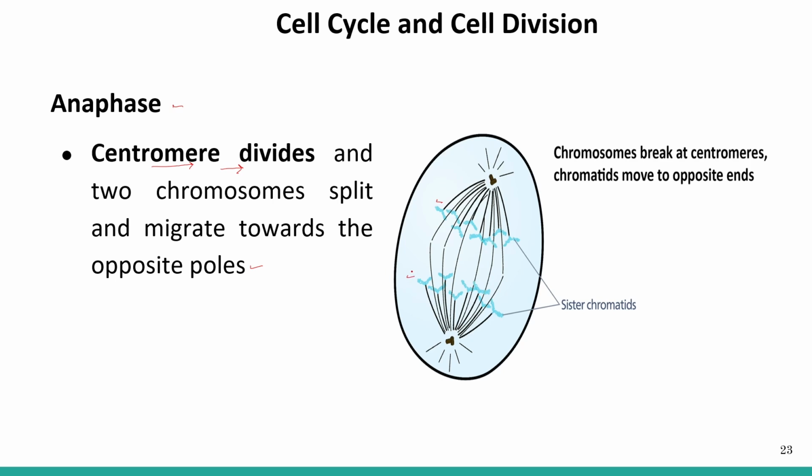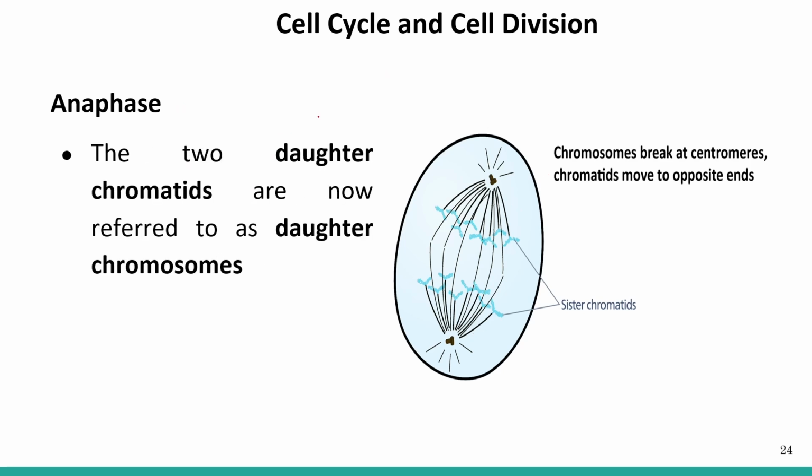There is the separation of the chromatids and not the chromosome. The chromatids separate and reach the opposite poles, and now they are known as chromosomes. Instead of chromatids, now they are known as chromosomes. So what is happening here? First the chromosome breaks at the centromere, and the chromatids move to the opposite ends. Now the two daughter chromatids are known as the daughter chromosomes. So instead of calling them chromatids, now we call them daughter chromosomes.